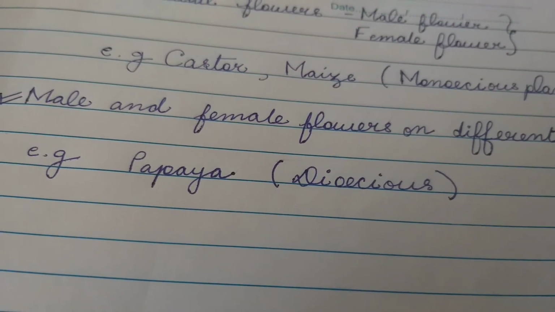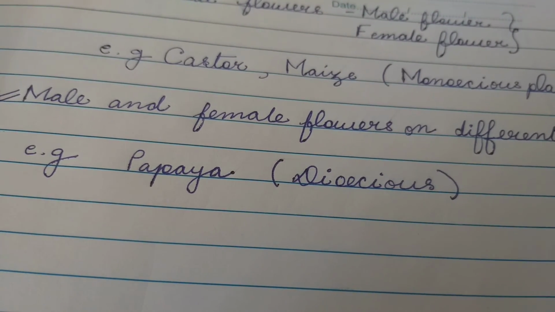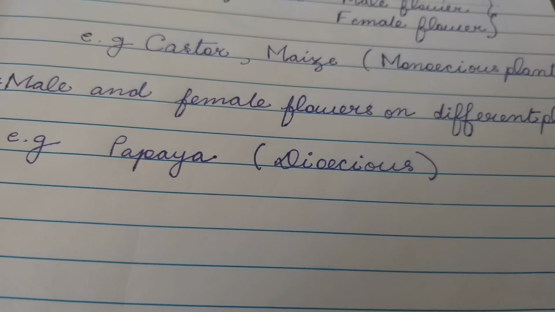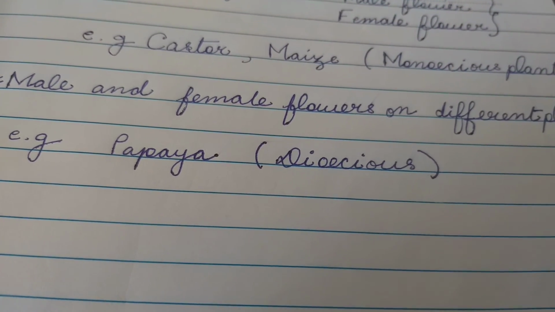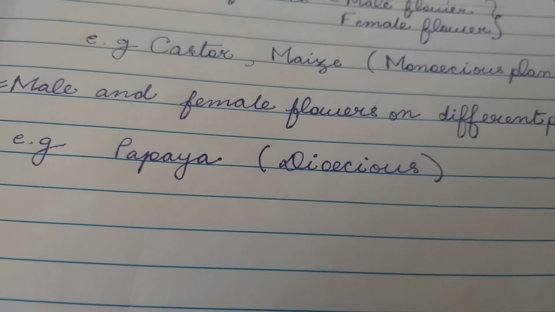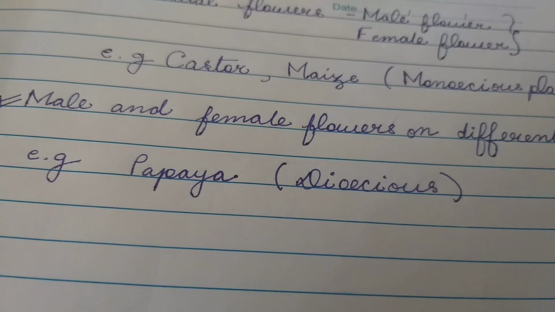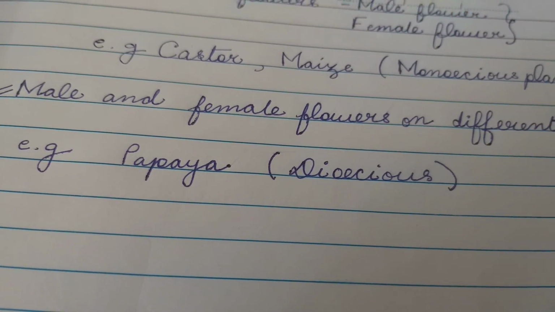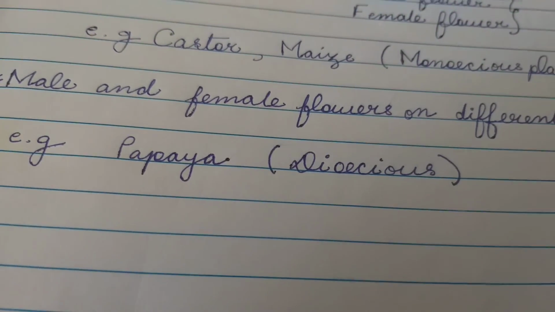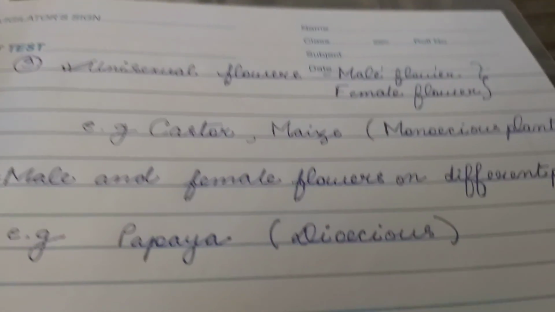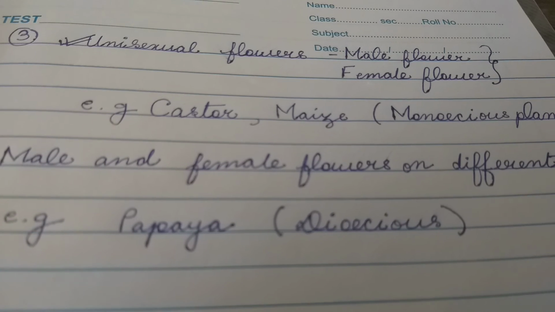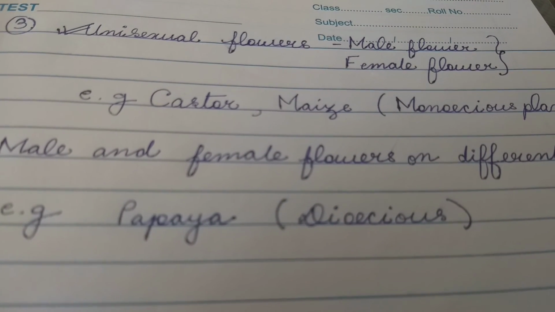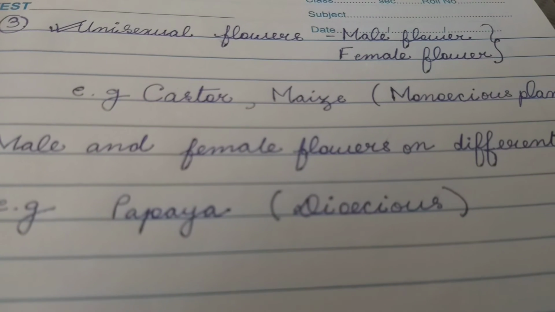They are male plants. Some papaya plants have only female flowers. They are female plants. In this case, the plant is called dioecious. Now, this prevents both autogamy and geitonogamy. This kind of plant performs only cross-pollination. So, these are the 3 outbreeding devices by which the flowering plants in nature always discourage self-pollination.